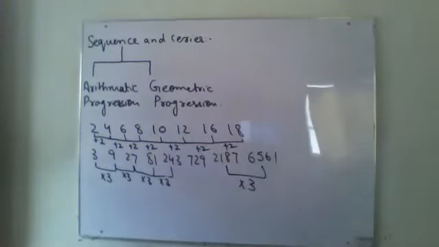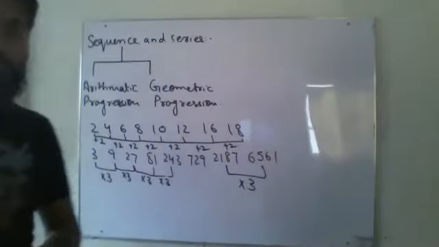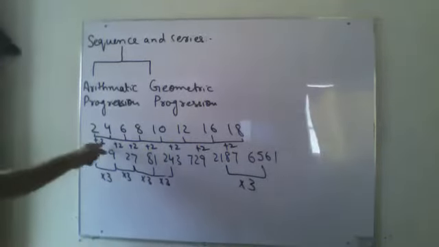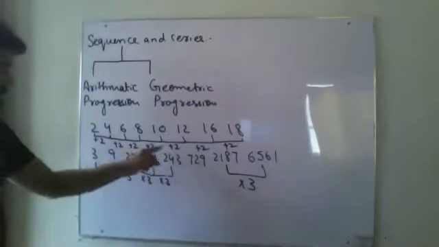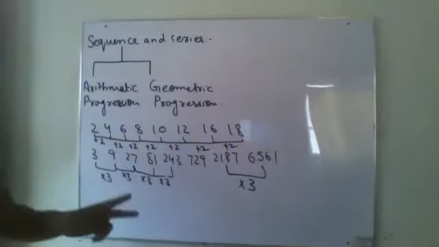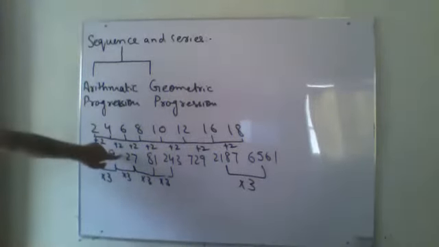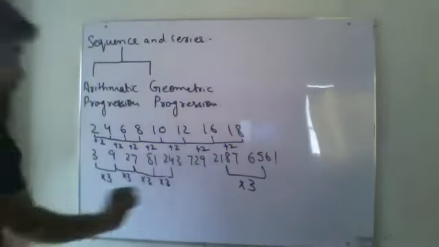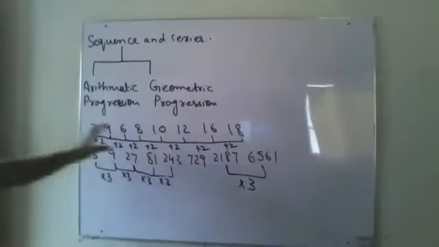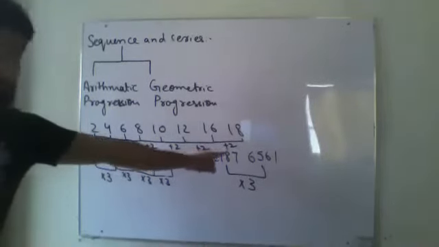Again, I am revising it. In arithmetic progression or arithmetic sequence, a common difference is there between each two terms. These two have got a common difference. These two have got a common difference. If any one of them had got even 2.1, then I would have said this is not a sequence, because the difference should remain the same.